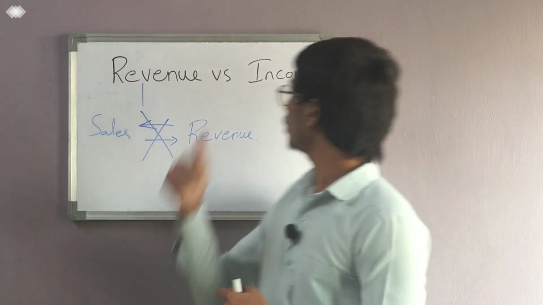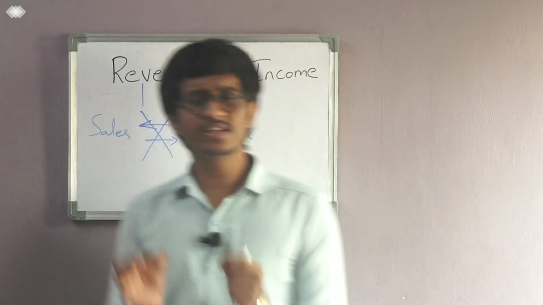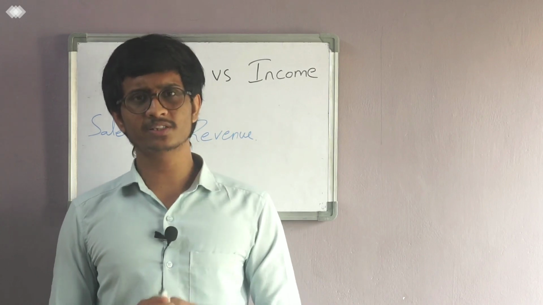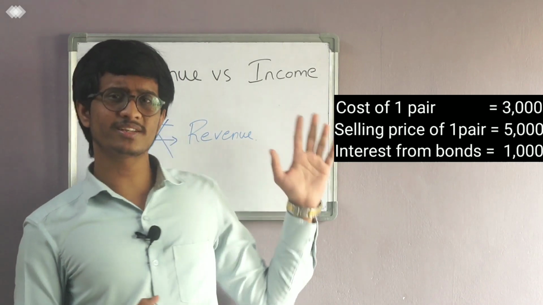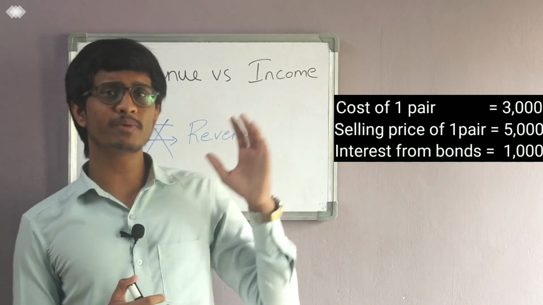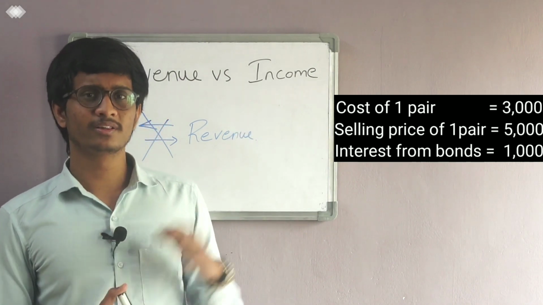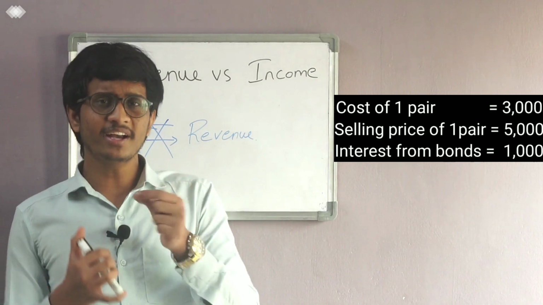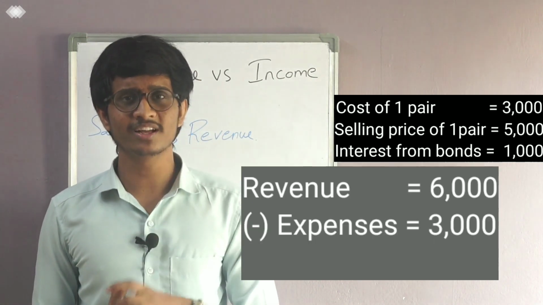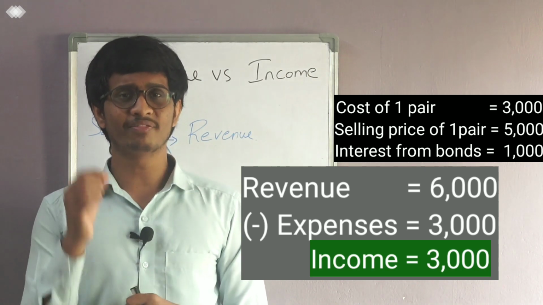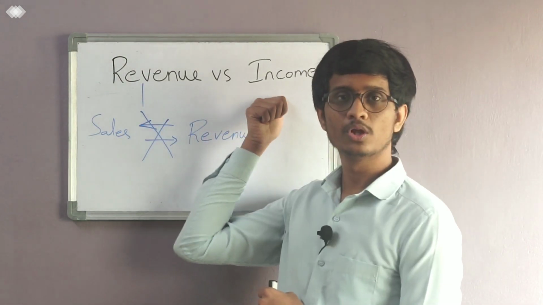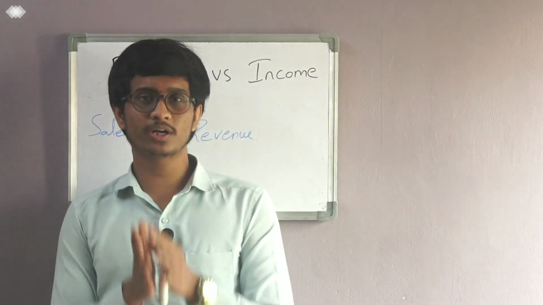Now we will see what income is. Income is the amount which we get after deducting the expense from the revenue. So in this example, what is my revenue? Revenue is 6,000. And what is my cost, meaning expense? That is 3,000. If I deduct this 3,000 from the revenue, that is 6,000, I will get 3,000, and that 3,000 I will name as income. So that is about income.